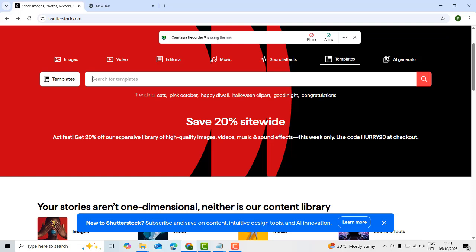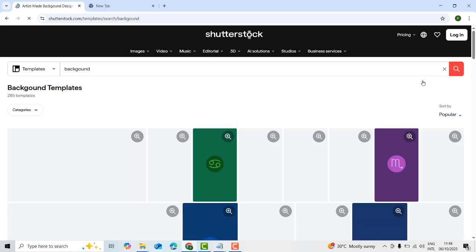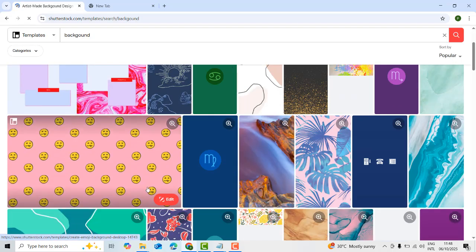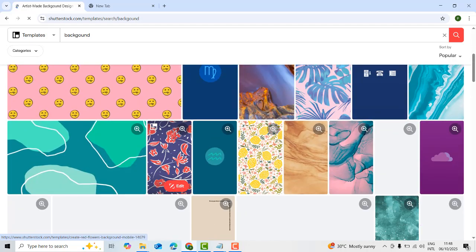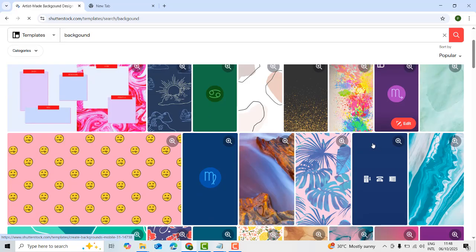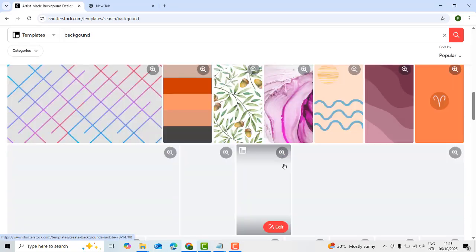So I'm going to search for a background. You can just check it. There are plenty of background images and templates there. Here are some emoji. The person who uploaded this emoji can also earn money online. This is not that hard. They are earning money from this kind of thing.